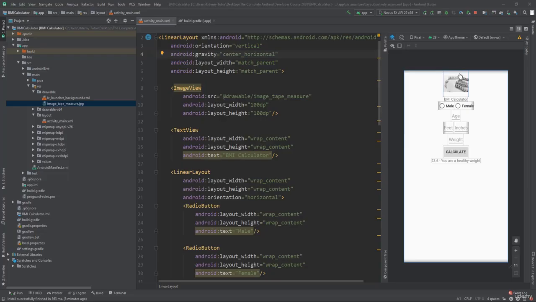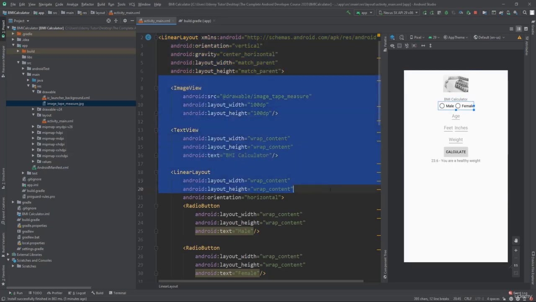So the first problem is that all of the contents of the screen, that image view at the top, it's very close to the edges. We want to provide a bit of space, like a buffer. Now, the simple way to do this will be to have some attribute on the linear layout, our root element, which provides space, this buffer, to all of its contents, all of its children. That would be the quick and easy way to do that.